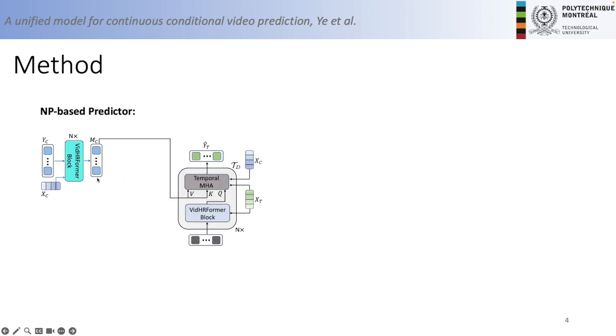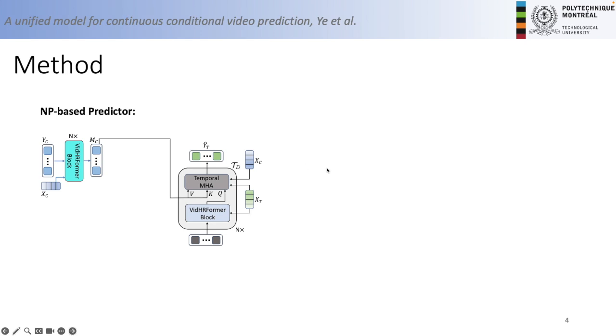Here is the detailed architecture of the NP-based predictor. We implemented it as a transformer with encoder and decoder. So here XC and YC are encoded into some representation MC by this transformer encoder, and then we use a transformer decoder to generate Y hat T given MC, XC, and XT. Here we use a special transformer block from our previous paper, which is called the WithHR former block, for efficient video feature learning.